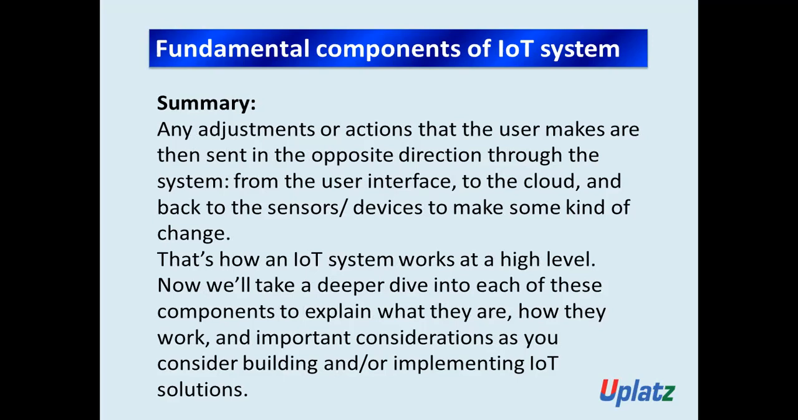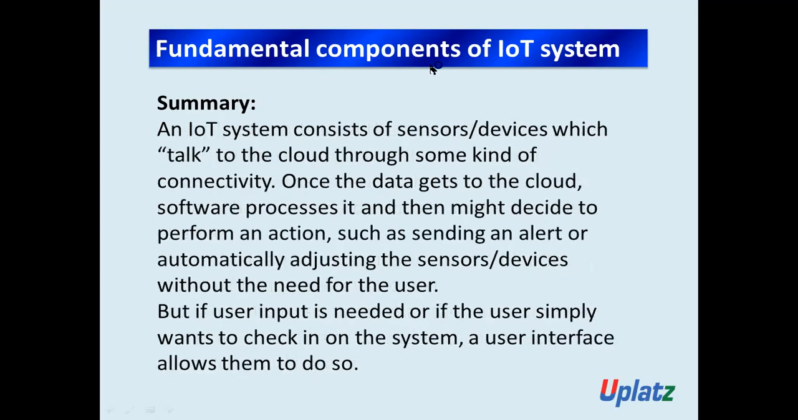So, got it? A simple summary for you: an IoT system consists of sensors or devices which talk to the cloud through some kind of connectivity.